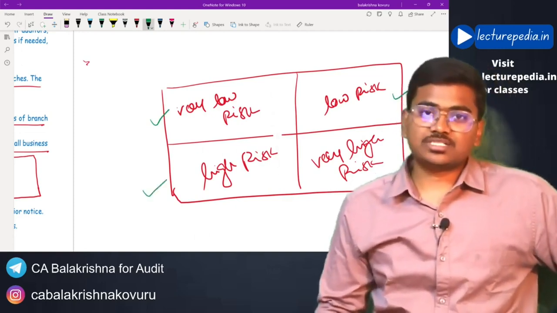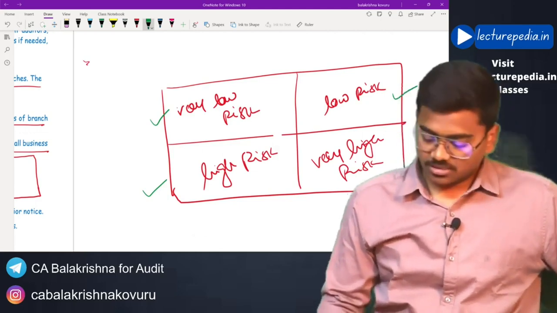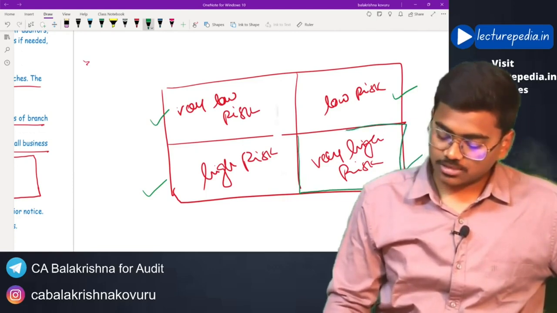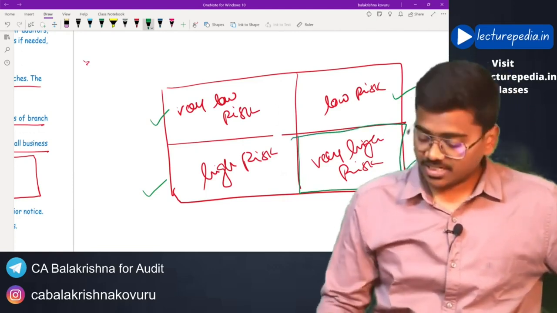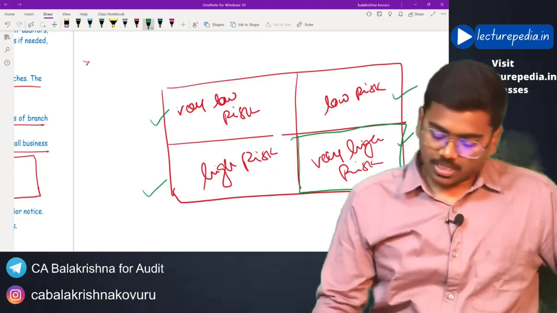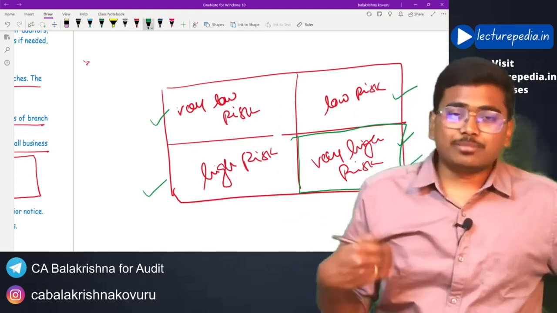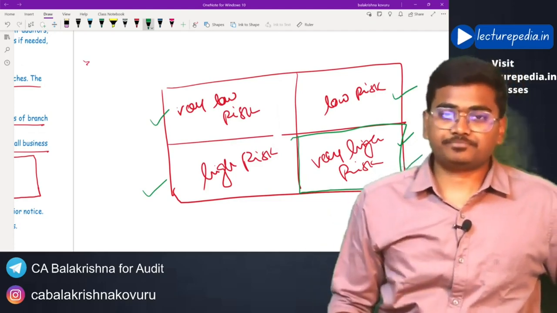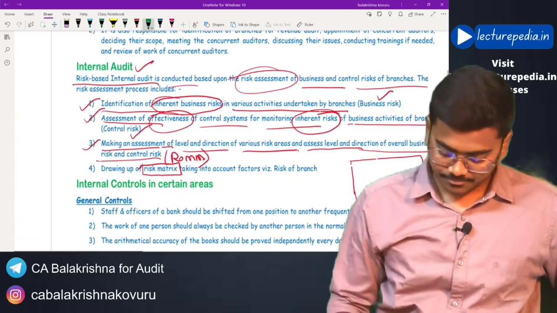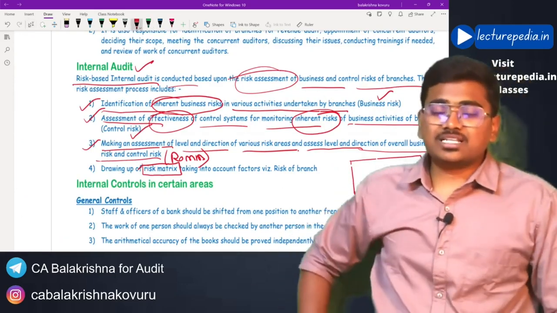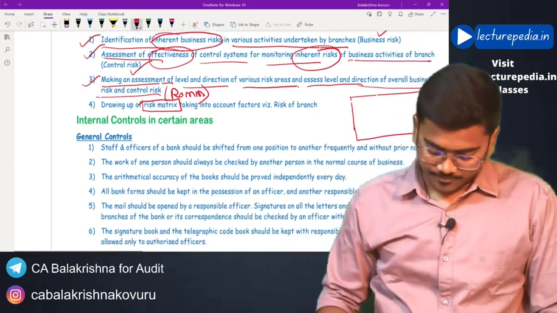What is the use of this risk matrix? Those risks which fall under very high risk or priority, the auditor needs to address as early as possible. So the risk matrix will help the auditor to prioritize the risks. So that is the way of conducting risk based internal audit.